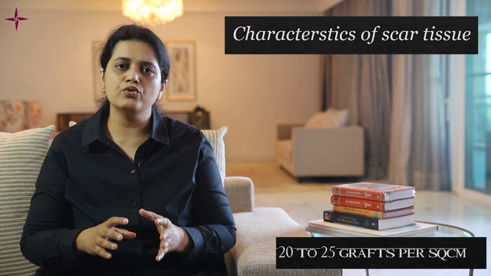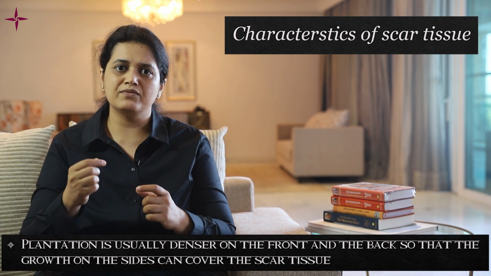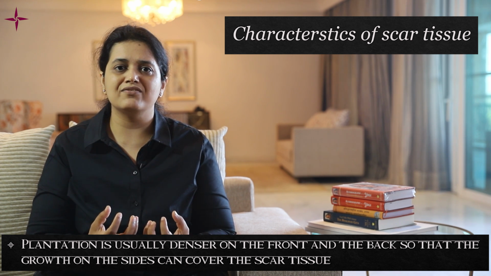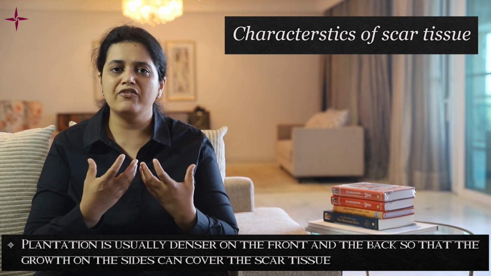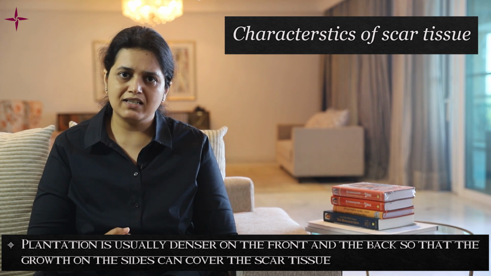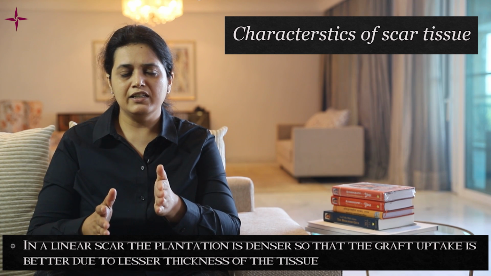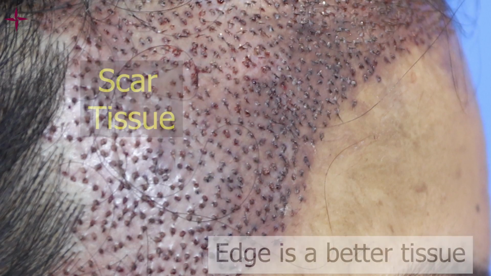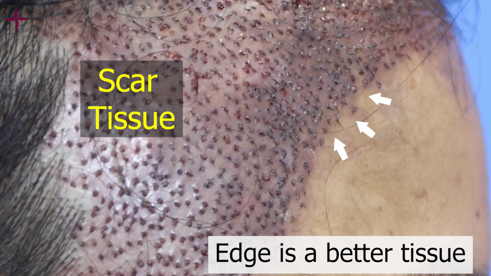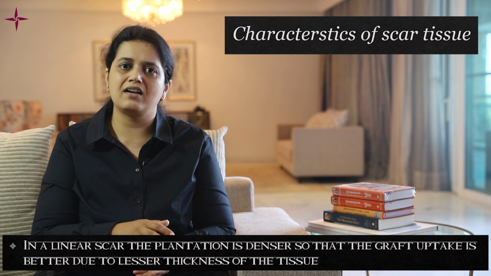The other issue is the depth. Sometimes if we have a very thick scar, even if we plant, the depth of the scar is very less vascular and the graft uptake may not be that good. So one thing is we keep the density inside the scar lesser. The other thing that we do is, in a linear scar, we plant the edges of the scar in a dense manner, so that in the edges where the tissue is normal, graft uptake is better, the growth is good, and it hides the scar well.